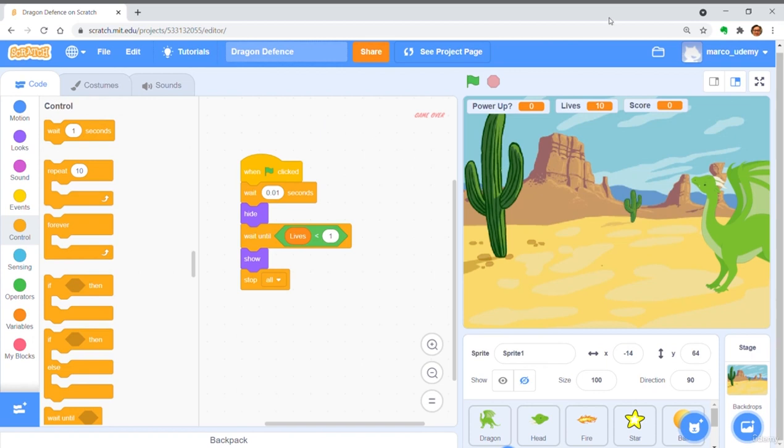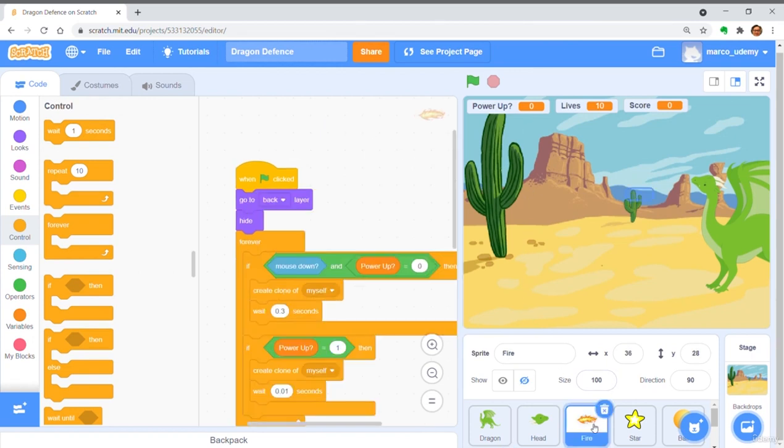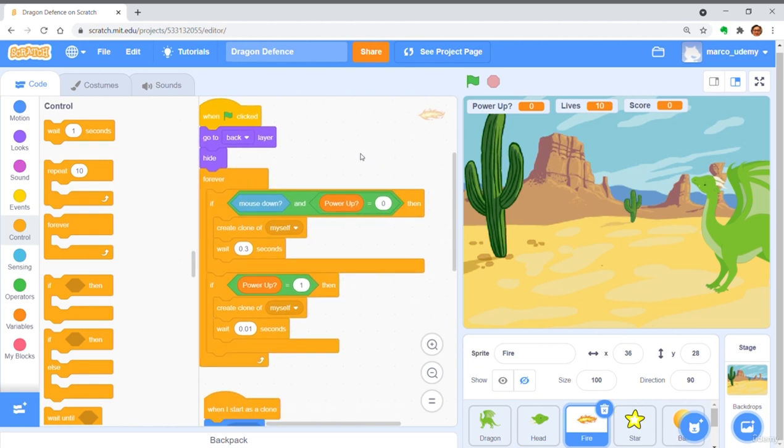Get broadcast sound effect 1 and put it inside the fire sprite before a fire cone is created.